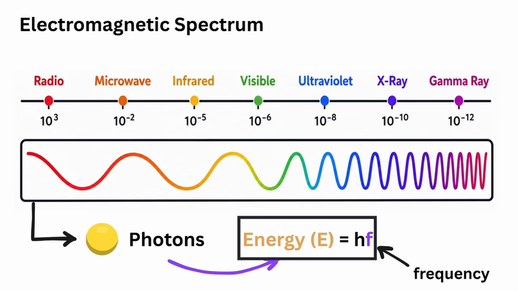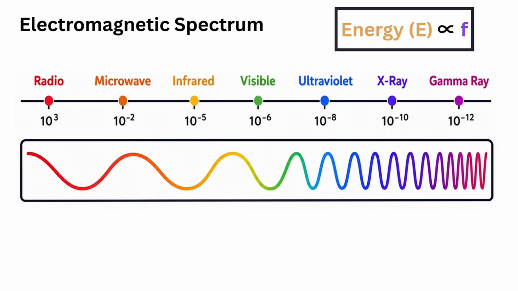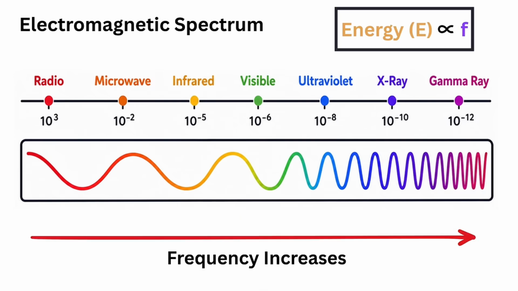This relationship is given by Planck's famous equation, which states that the energy of a photon is equal to Planck's constant multiplied by its frequency. Since Planck's constant is just a fixed number, the only quantity that changes is the frequency. Therefore, as the frequency increases, the energy of each photon also increases.